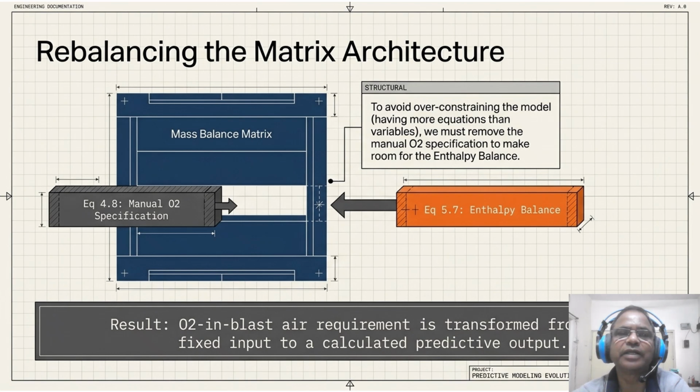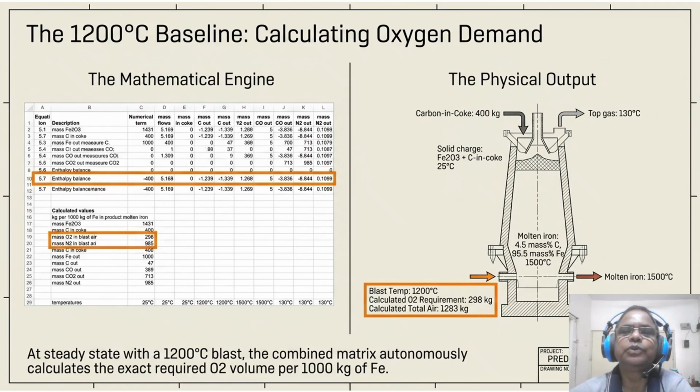So let's look at the engine in action using our 1200-degree baseline. So coming to the 1200 degree centigrade baseline, now we are calculating this oxygen demand. So here is our baseline engine at 1200 degrees centigrade. Row 10 calculates an enthalpy term of 400 for every 1000 kg of iron.